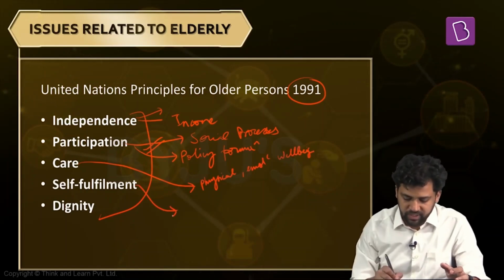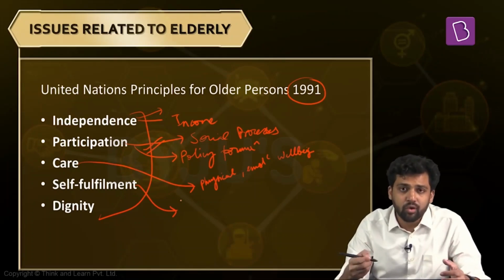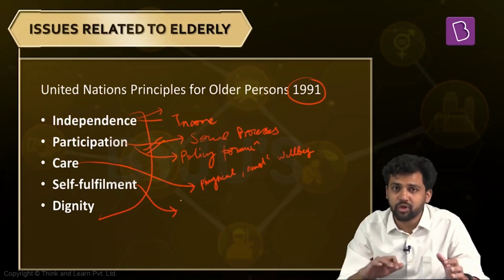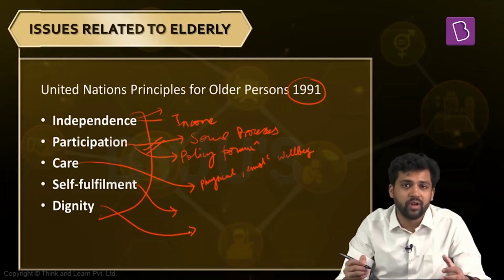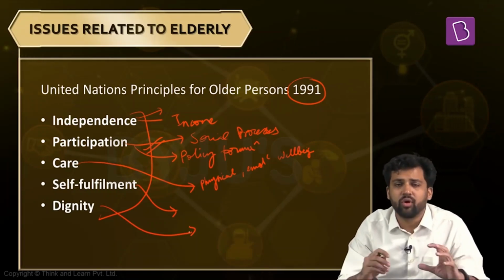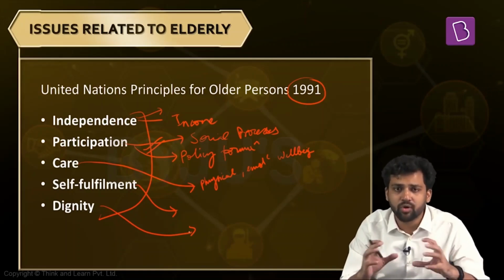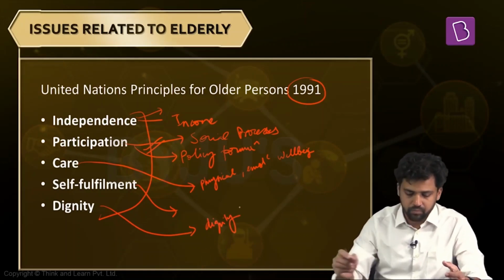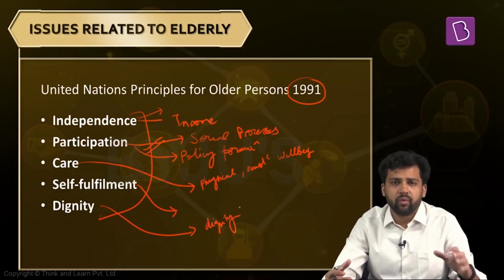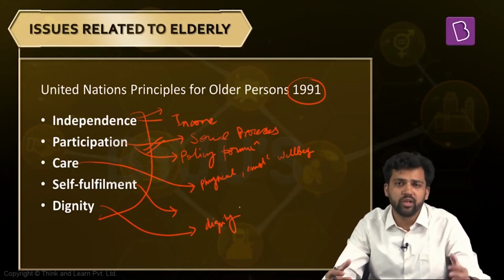Now, the next principle is self-fulfillment. That means elderly people should be able to fulfill their potential, whatever potential they have. And the last part is they should be able to live a life of dignity. That means they should have some sort of security. Their basic rights requirements should be fulfilled, and they should be provided some sort of security. So this is the United Nations principle on older persons, and the state or the society, whichever is trying to improve the condition of the elderly, should take all these things into consideration.